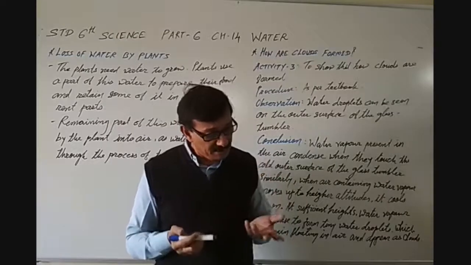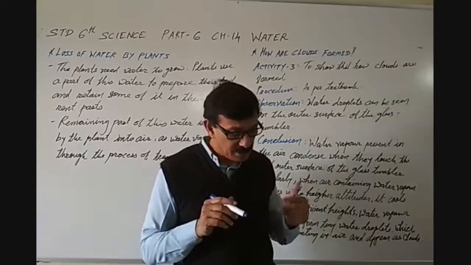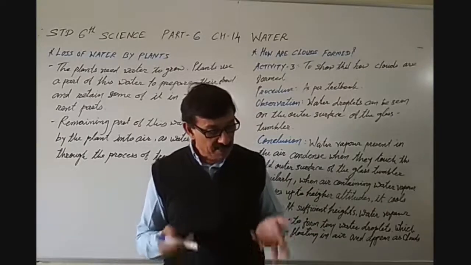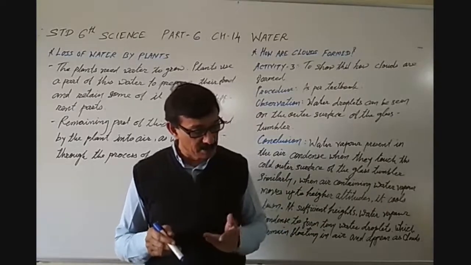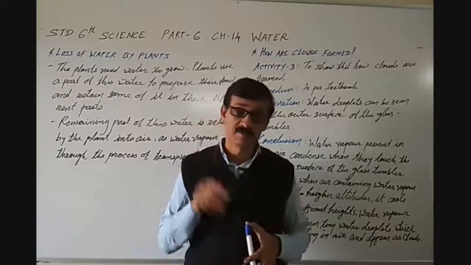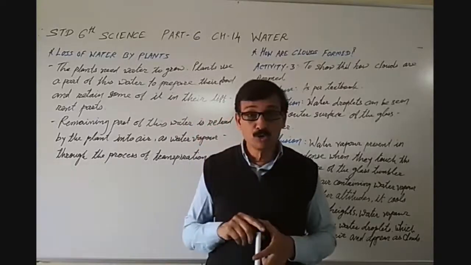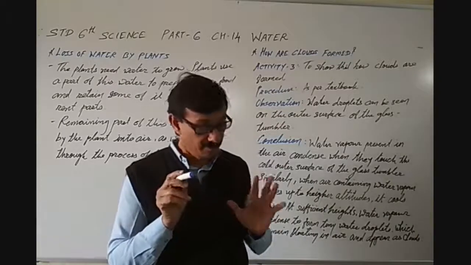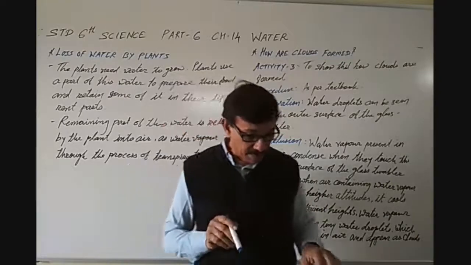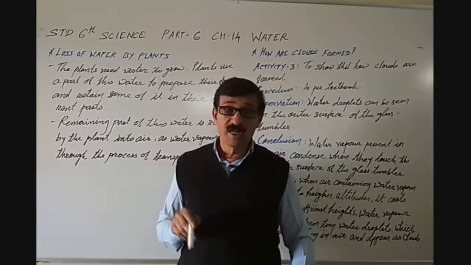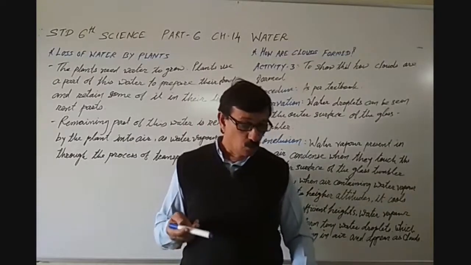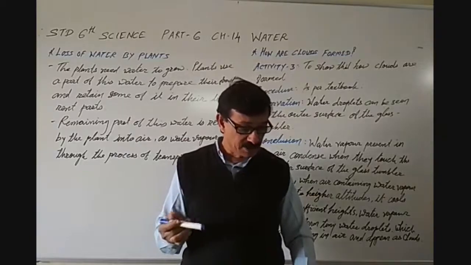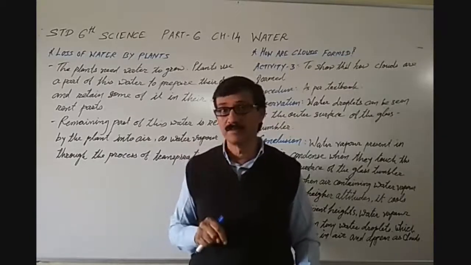He asked himself how much water is lost through transpiration by wheat plants that give us 1 kilogram of wheat. See, this is a very different and important question.